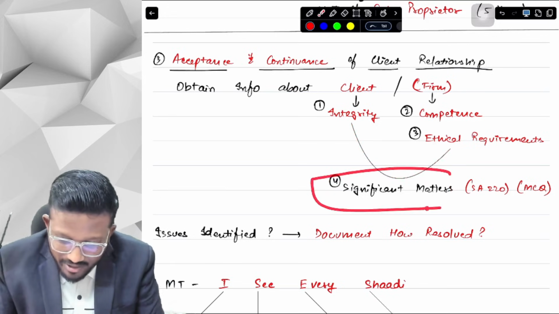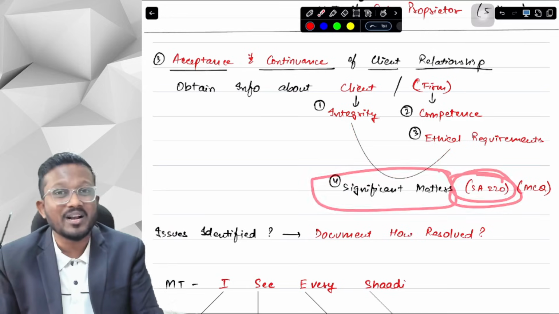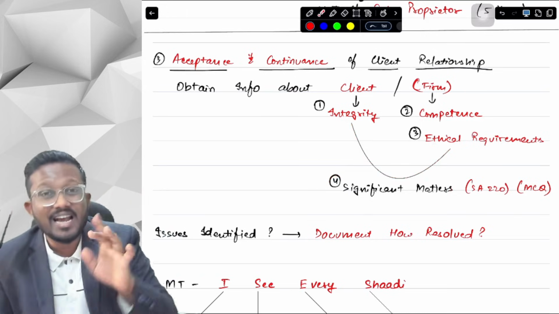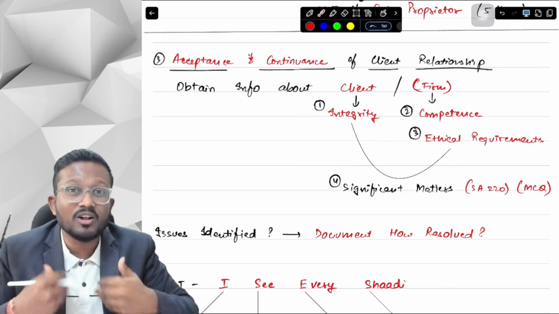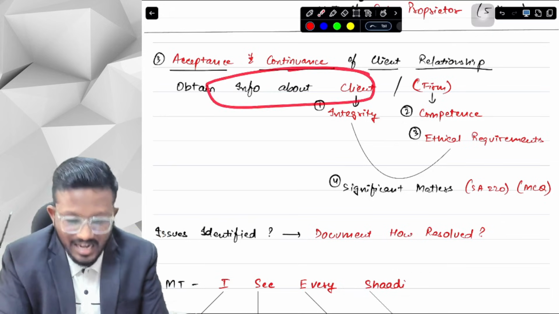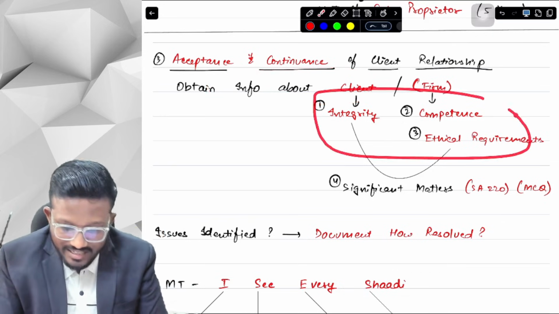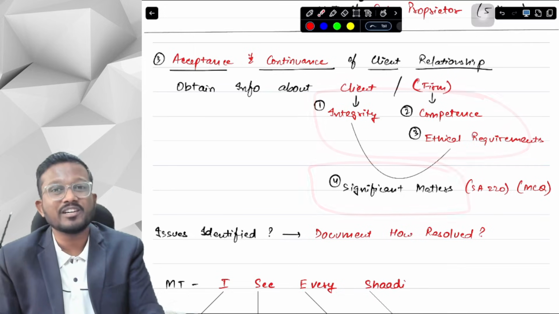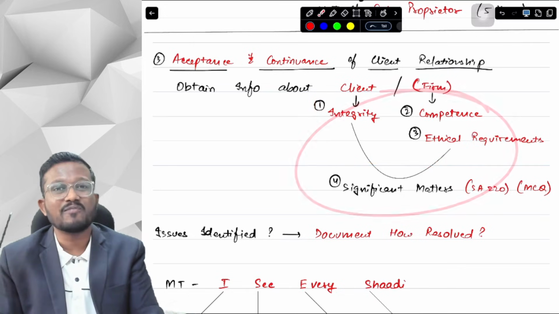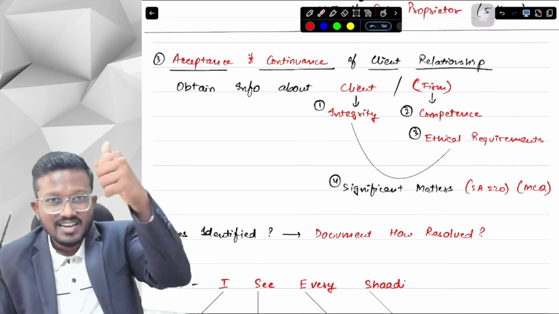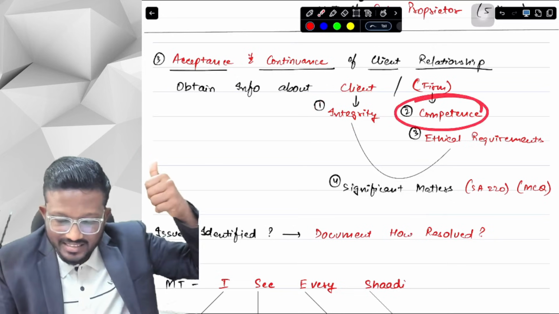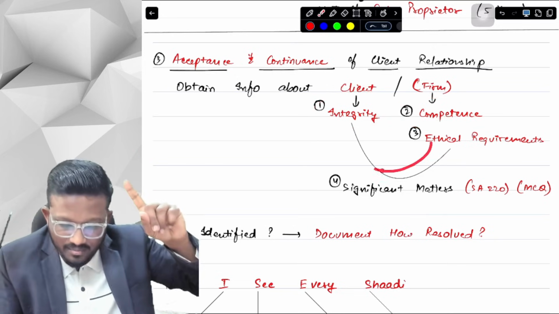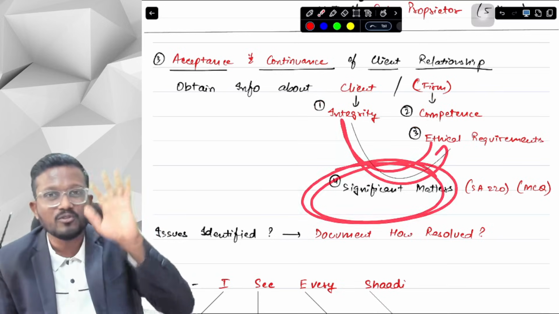This particular point is present in your SA220, and it was asked in an MCQ: as per SA220, what information do we have to obtain about the client? The options were these and also this, so we have to mention all four. One thing about the client, that is integrity. Two things about us, that is competence and ethical requirements, and one thing between both of them, that is significant matter. You have to remember this.